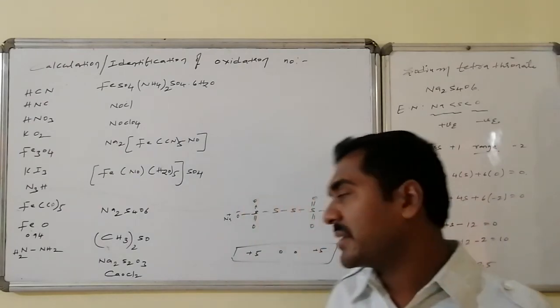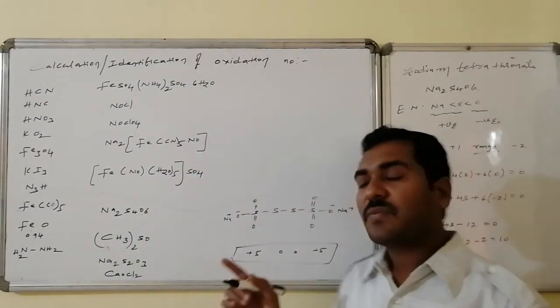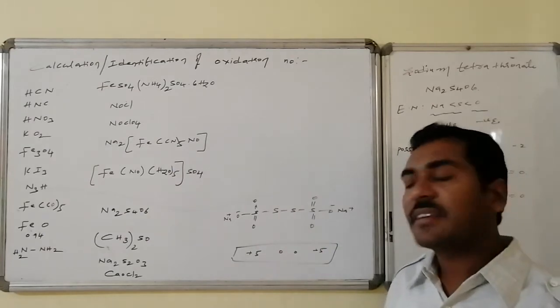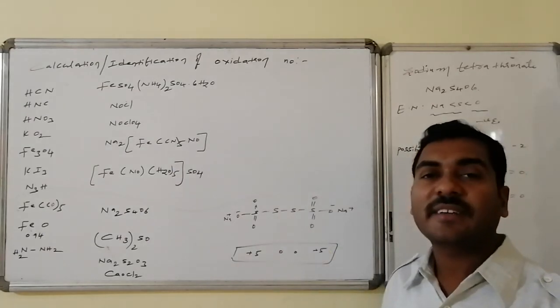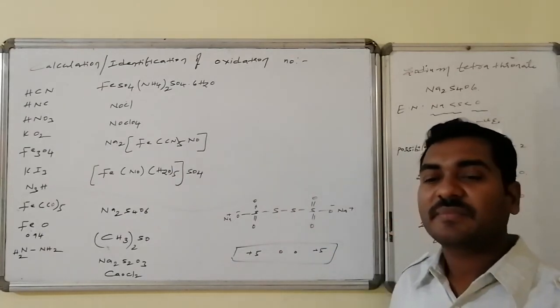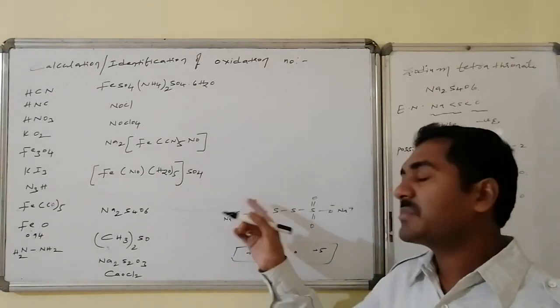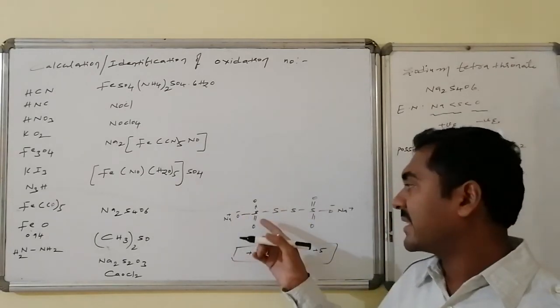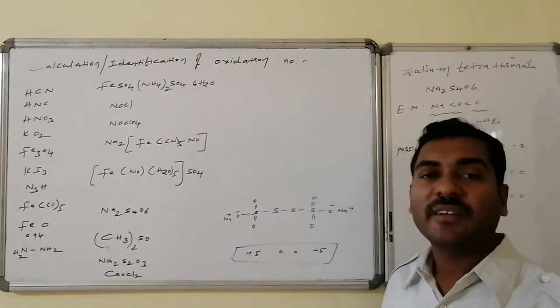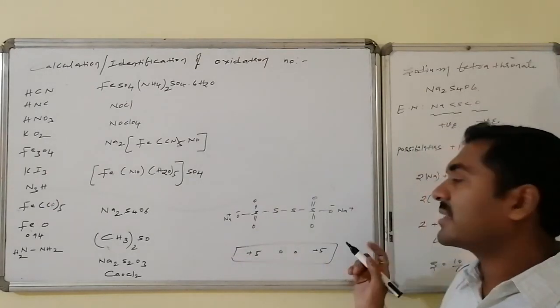Whereas the structure of sodium tetrathionate has 4 sulfur atoms connected with one another. In the middle, just 2 sulfurs are connected, just like a peroxide bond. Whereas the remaining 2 sulfur atoms are present in the form of sulfate structures, like S double bond O followed by O minus and Na, sodium tetrathionate.